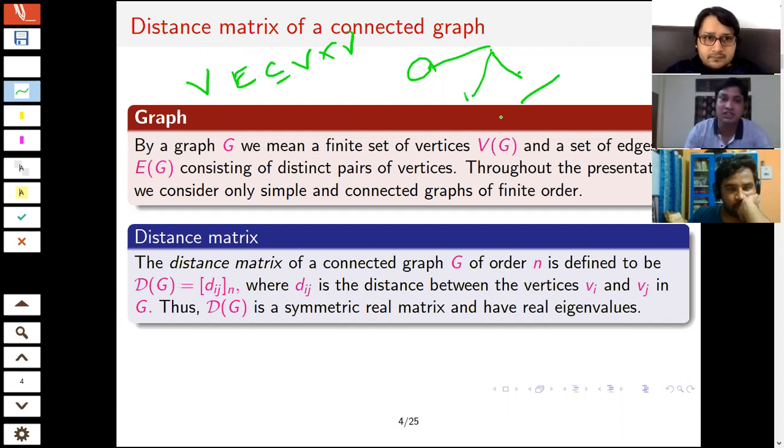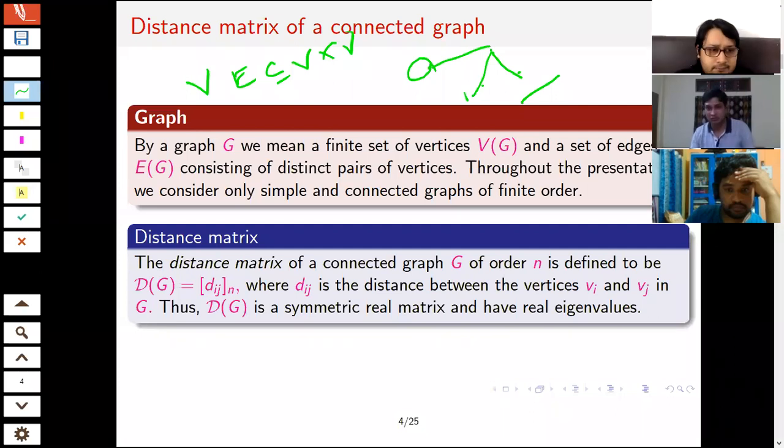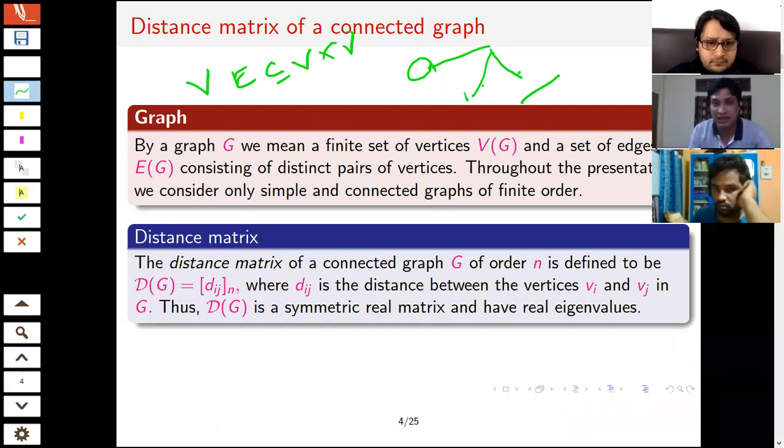For the distance matrix, we consider the distance from one vertex, suppose this one, to that one. So we consider the shortest path we can travel from this to that one. Here it is 2. And we consider all the distances. The distance matrix is a square matrix of order equal to the number of vertices, and the entry will be the length of the shortest path from vertex i to vertex j.